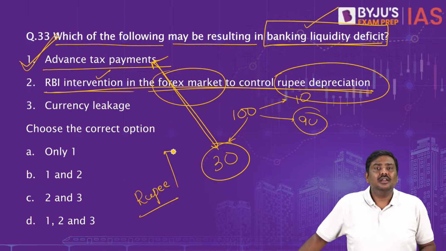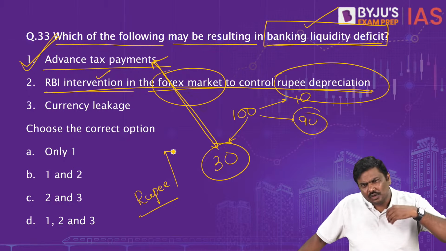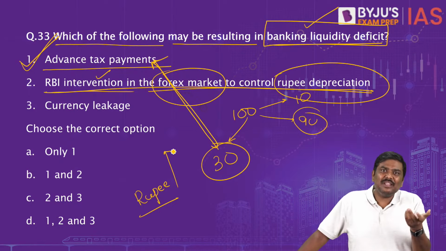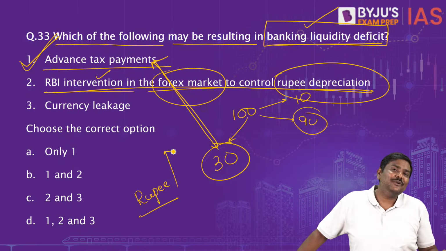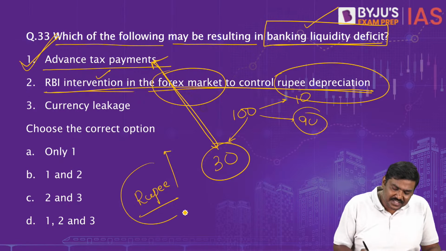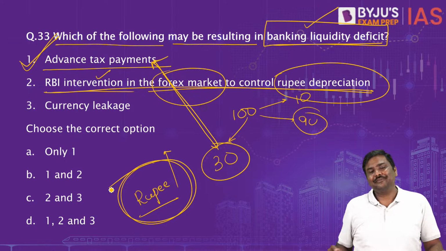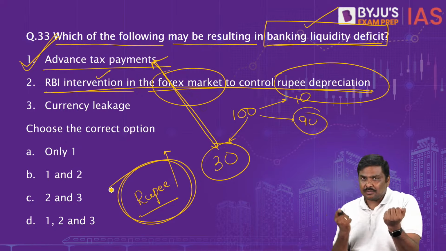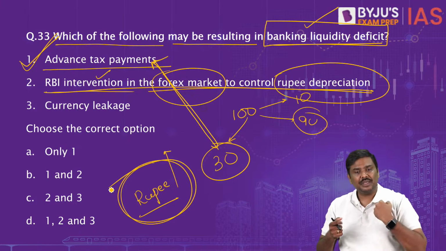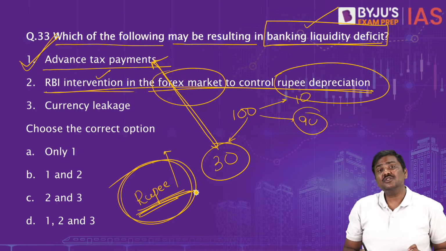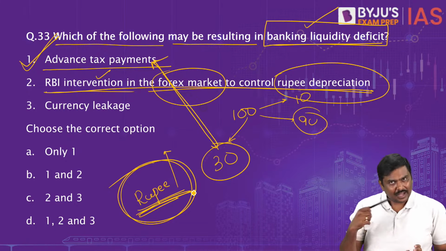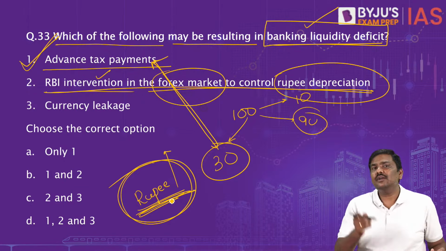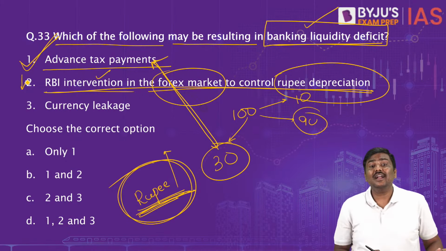Think of this. Can we allow the rupee to continuously depreciate? No, we can't allow that. We cannot simply sit quiet. RBI cannot do that. So what does RBI do? RBI will start purchasing more and more rupees from the market. RBI will sell dollars and purchase more and more rupees. Now you tell me, if RBI will purchase rupees, what will happen to liquidity? Liquidity will automatically come down.